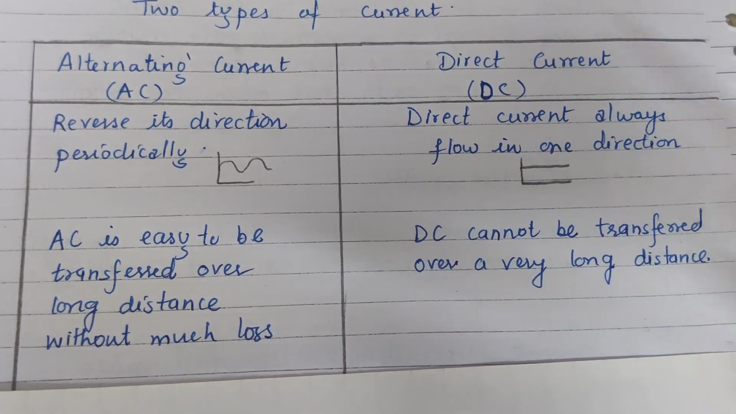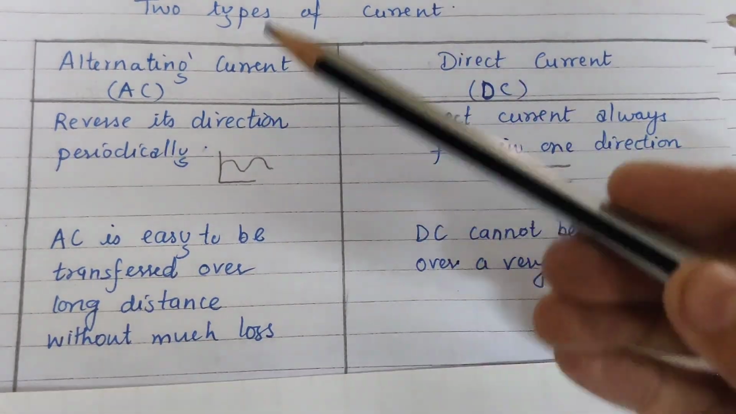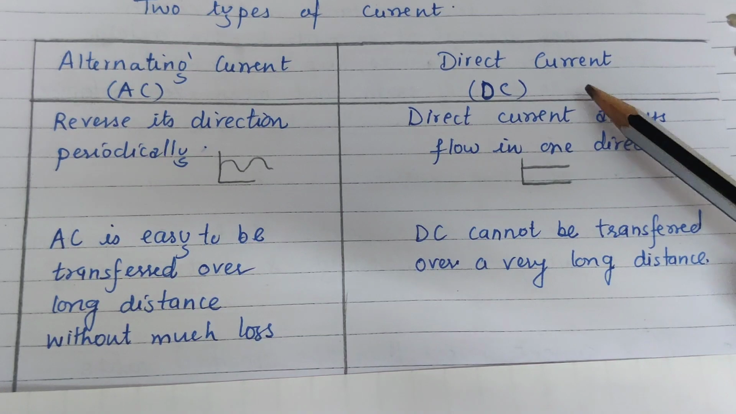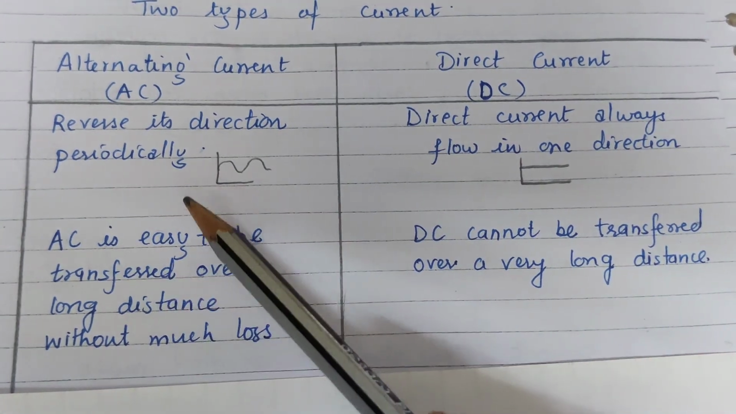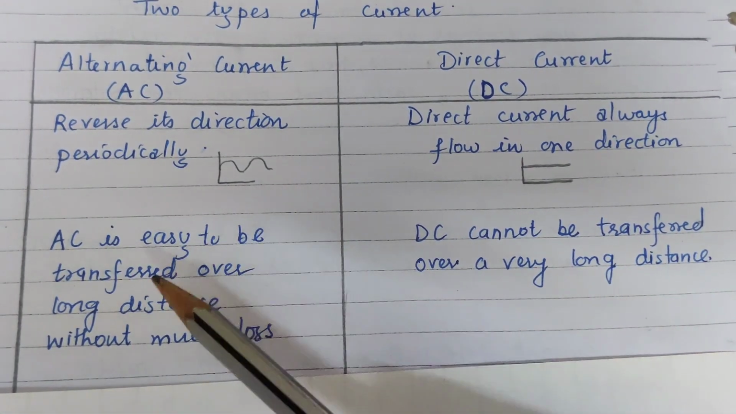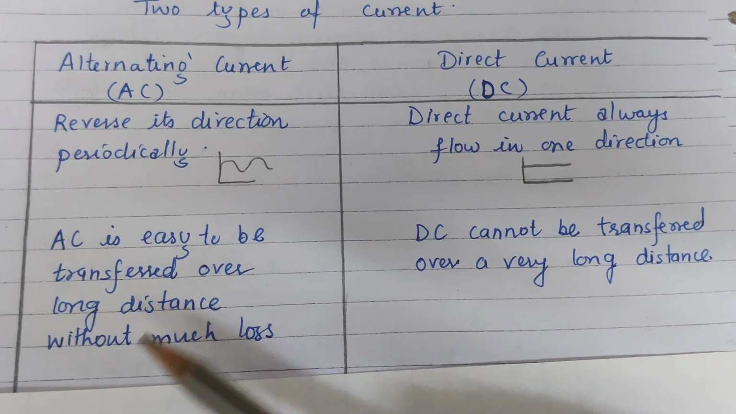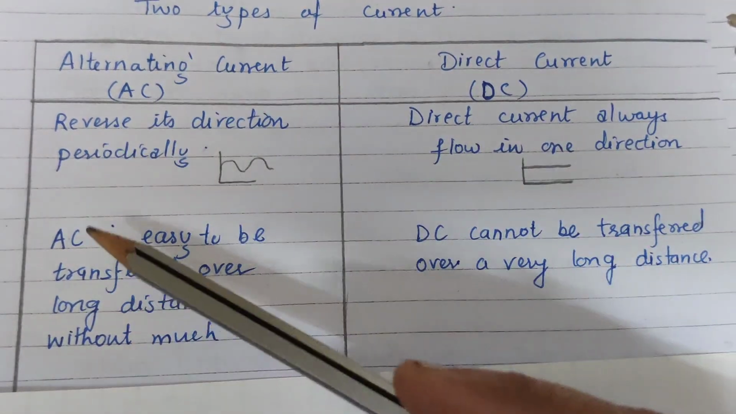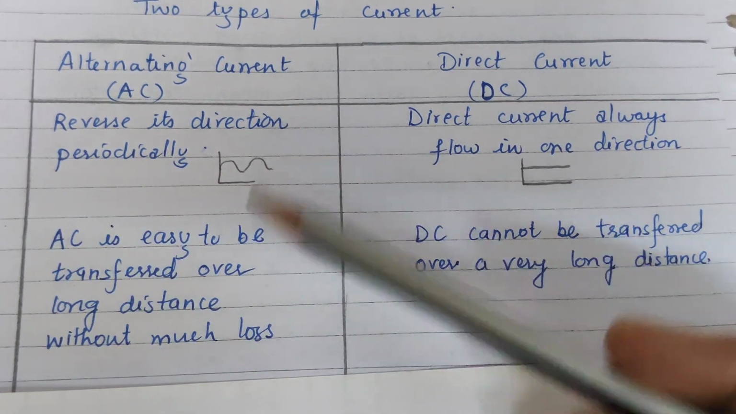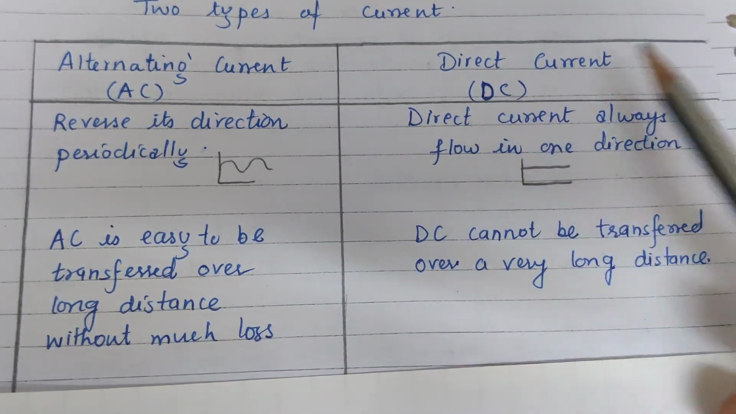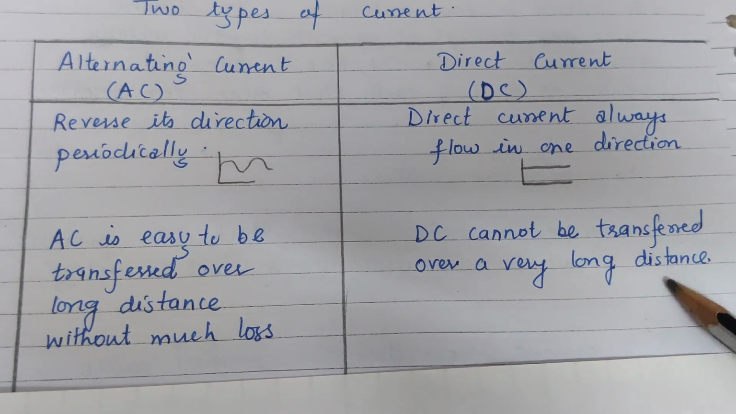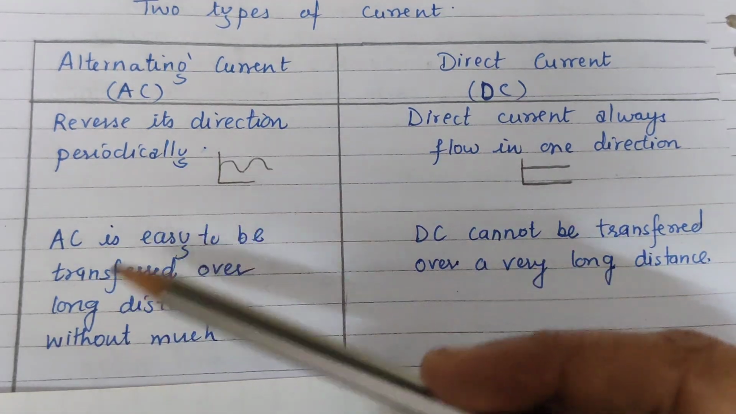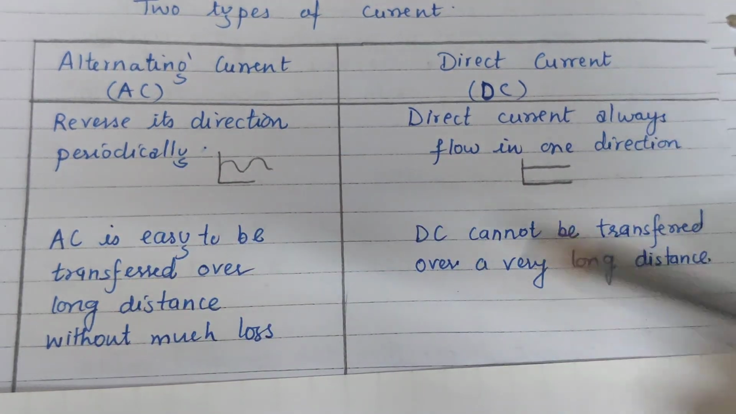And the second important point, which is an advantage of alternating current over direct current, is that alternating current is easy to transfer over a long distance without much loss. We can easily transfer alternating current over a long distance, whereas direct current cannot be transferred over a very long distance.